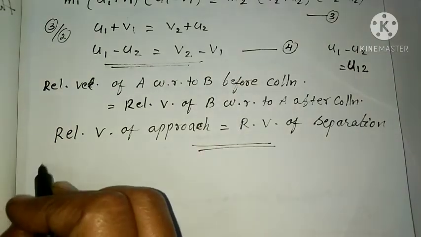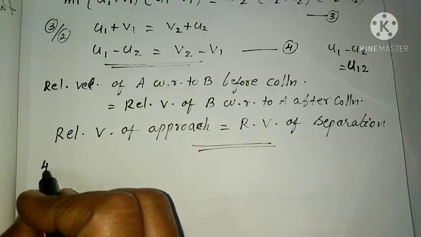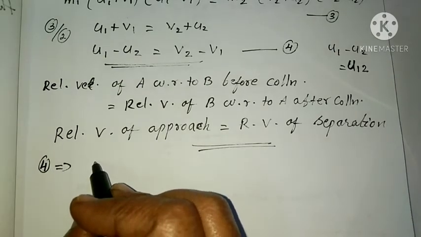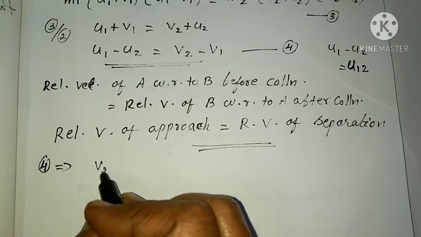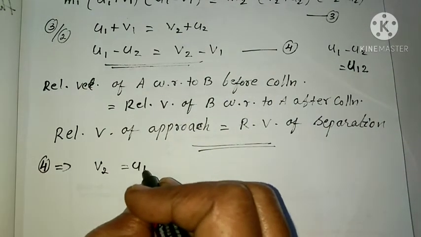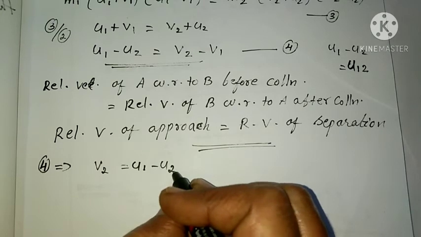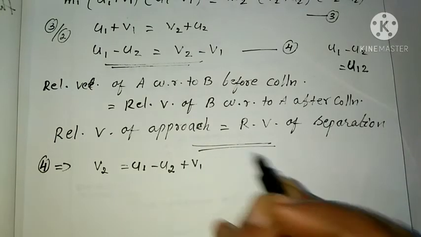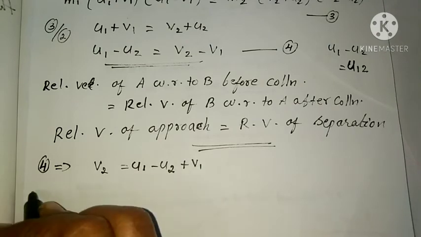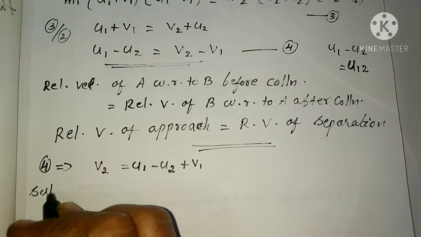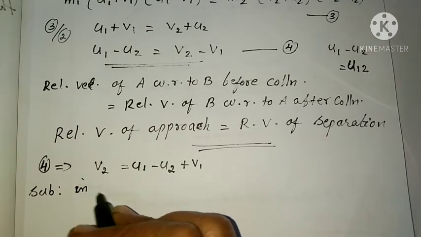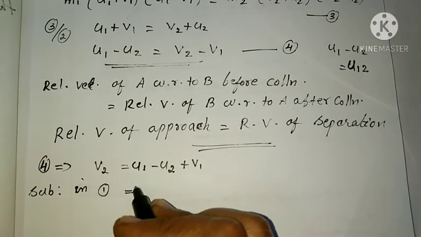Now we can find out the velocities v1 and v2 after the collision. From equation 4 we can write v2. That is v2 equal to u1 minus u2 plus v1. Clear? Then substitute this in equation 1. What is equation 1?